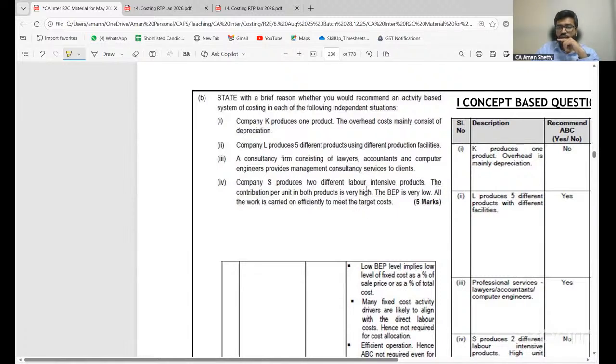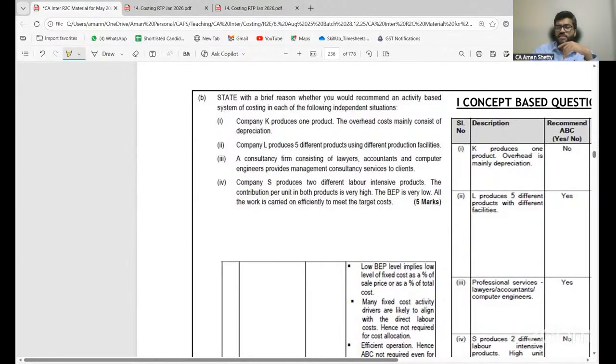Company S produces two different labor intensive products. The contribution per unit in both products is very high, and the break even point is very low. If the break even point is low, is fixed cost low or high? If the break even point is low, fixed cost also will be low. Yes or no? All the work is carried on efficiently to meet the target cost.